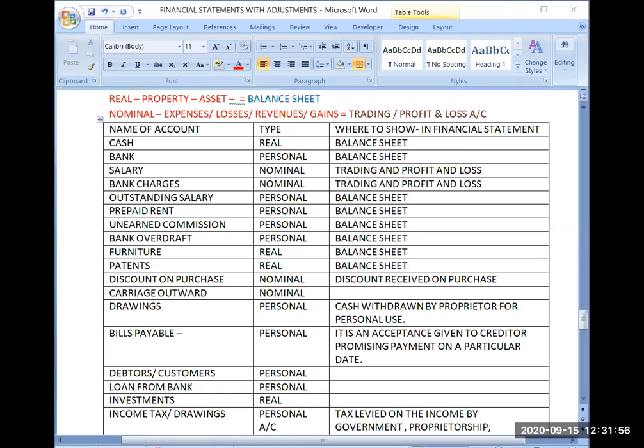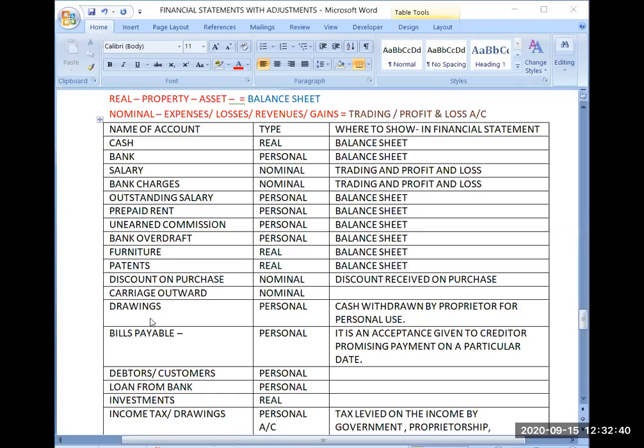Same is the case for transportation. If I am paying transportation charges for purchasing, for bringing them to my godown, that will be called direct expense. But if I am incurring expenditure on transportation for the selling of goods, for distributing the goods, that will be considered as indirect expense. That will be carriage outward. If you remember, carriage inward comes in trading account and carriage outward comes in profit and loss account. That is the reason. Okay. So now I hope you will be able to classify direct and indirect also.